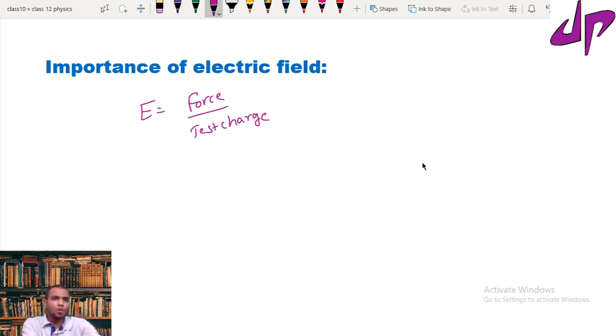If you know the electric field, in symbolic form, electric field equals F by Q. This formula you remember. Electric field is E equal to force per test charge, F by Q. If you rearrange this formula, force F equals electric field times Q.